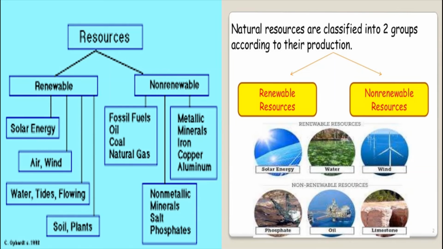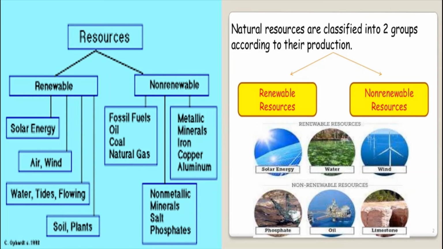First, renewable resources are those which get renewed or replenished quickly. Yes, that's right. In a simple way, renewal means we will get it back again, like when you renew your passport. So, renewable resources are those which get renewed or replenished quickly. They are replenished quickly by nature. Some of these are unlimited and are not affected by human activities. Yes.